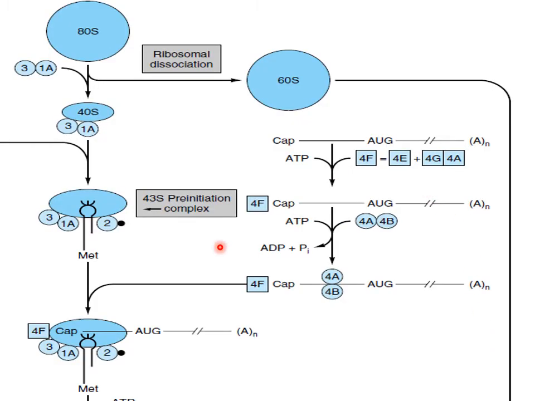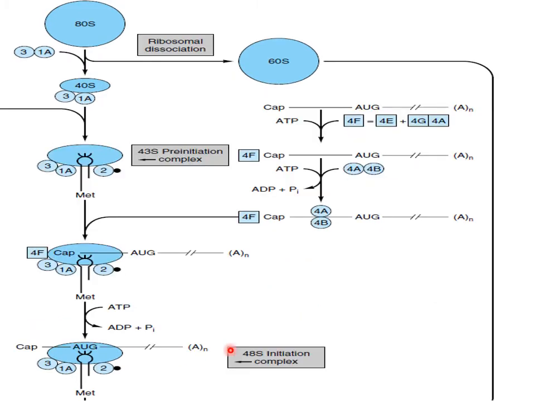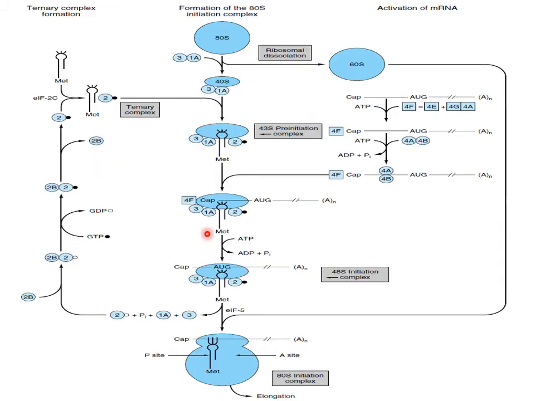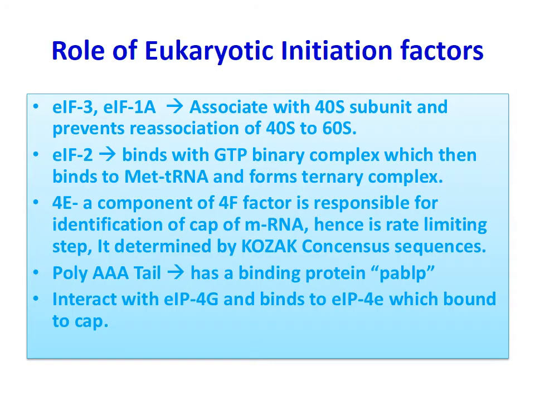Then this 43S initiation complex combines with 4F and messenger RNA, that is known as the 48S initiation complex. Here ATP is required. Then these 2 associate together to form the 80S complex.